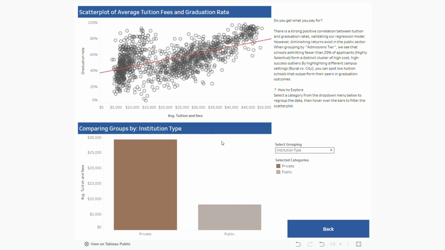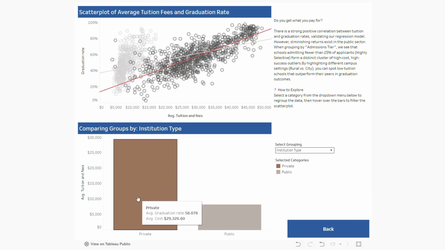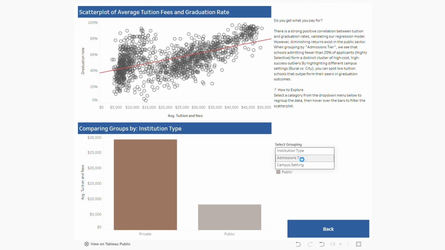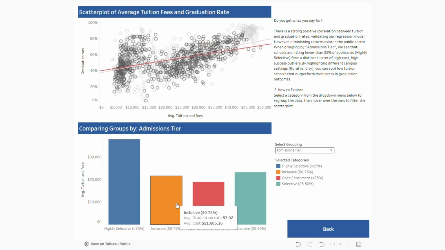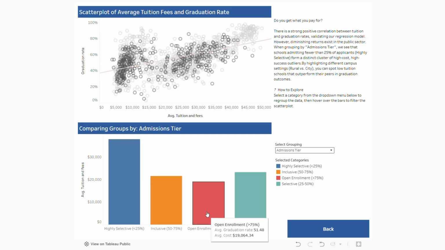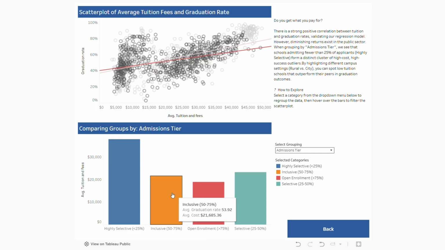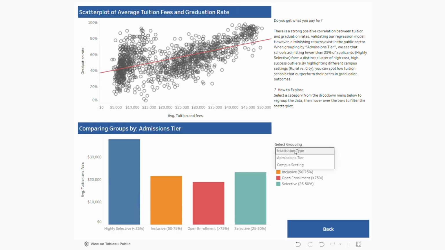Then we can compare the groups by institution type. So we see private institutions cost way more than public. We can also see the admissions tier where highly selective schools have higher tuition and fees, while more inclusive ones and the ones that have higher open enrollment have lower tuition and fees.